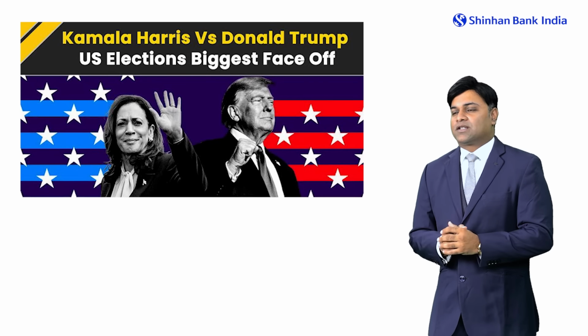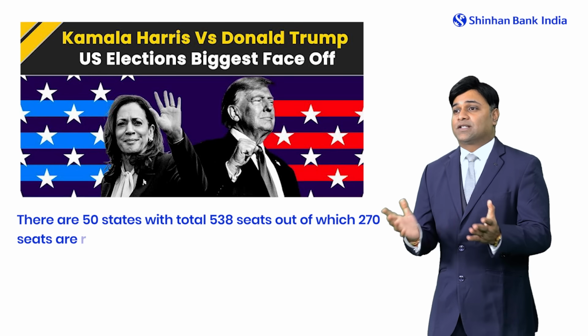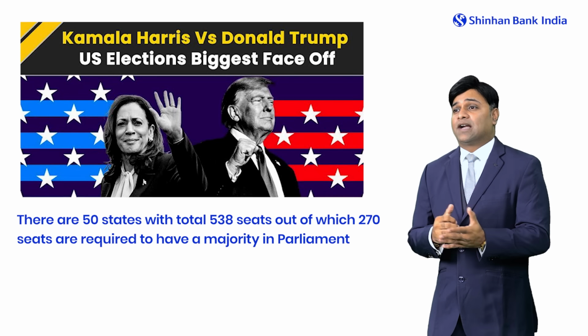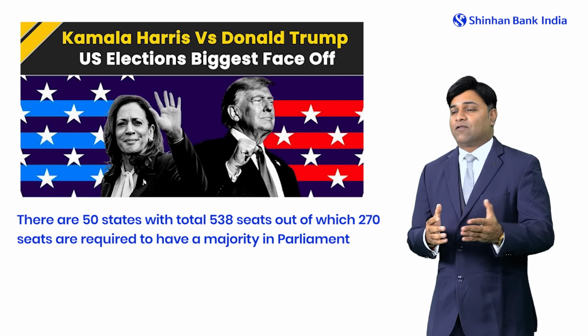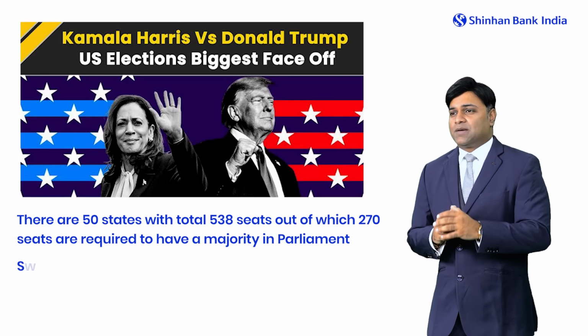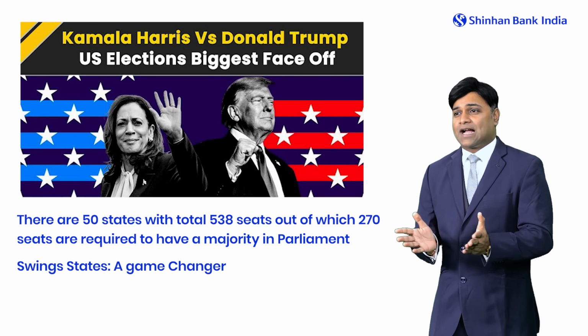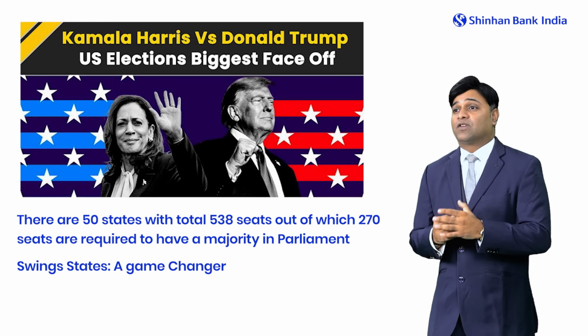What's important to understand is that there are 50 states, out of which there are 538 seats, and a team or candidate has to win at least 270 seats to have a victory or majority. It's important to understand there are swing states, or battleground states, which actually create a lot of difference in terms of the counting.